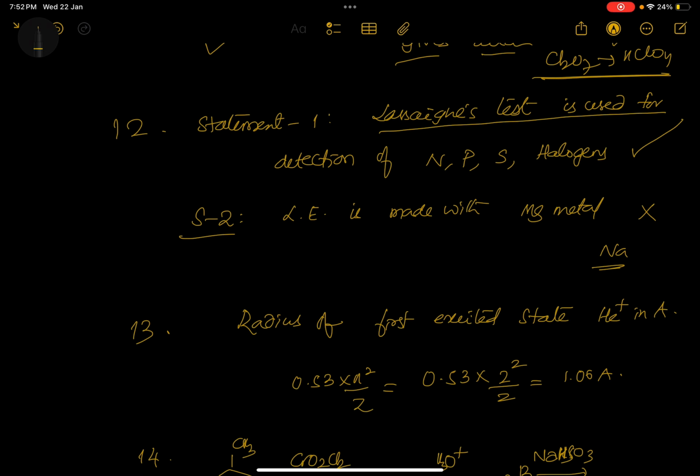Lassaigne's test is used for detection of nitrogen, phosphorus, sulfur, halogens, that is perfect. Lassaigne's extract is made with magnesium metal, that is wrong. It is made with sodium metal.